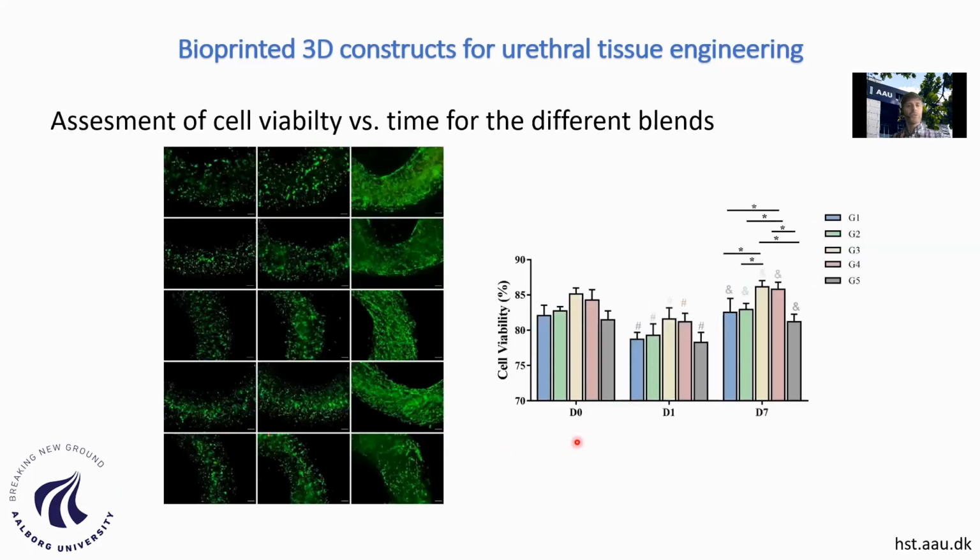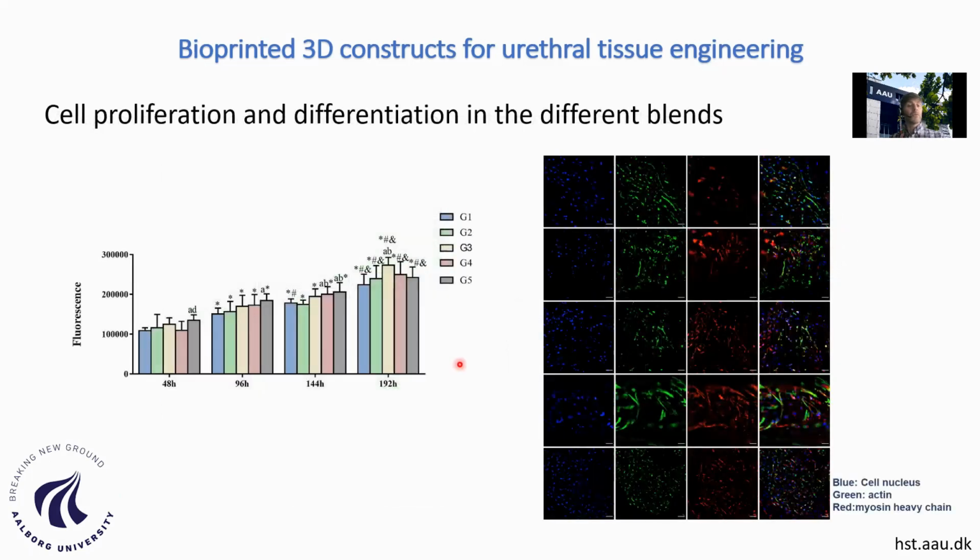And this group number 4 also has an elevated viability of the cells, something which we don't have in the groups where there is a high concentration of alginate. So over time, we also observe that some of the blends have a better cell viability. And when talking about the number of cells, we counted the cells over a period of several days. And there are also some groups in which proliferation is more favorable in this combination of GelMA and alginate at certain ratios. And these ratios also show they are preferentially better for differentiation.